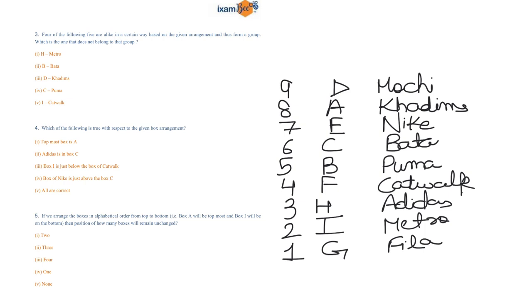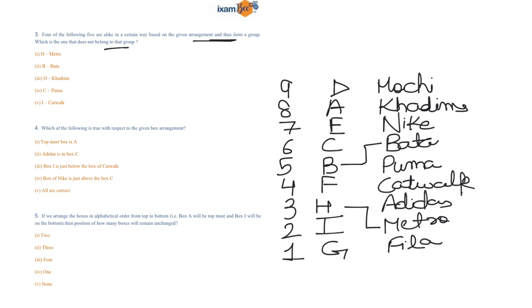Now next question is, 4 of the following 5 are alike in a certain way based on the arrangement, thus form a group. Which is the one that does not belong to the group? So if you focus on the options, then first option is H, Metro. So H is connected to Metro. Then second option is B, Bata.